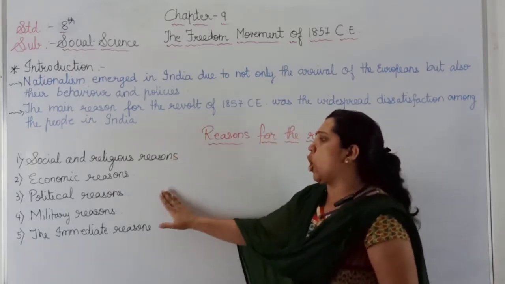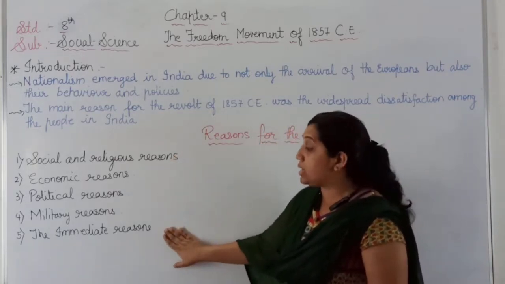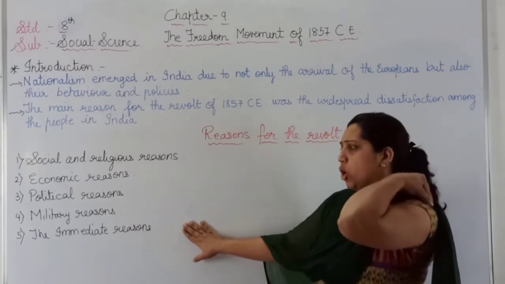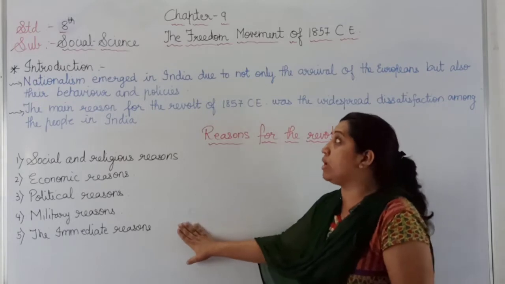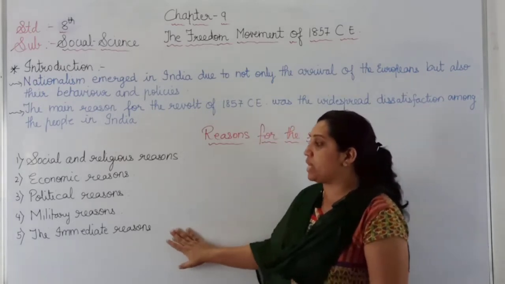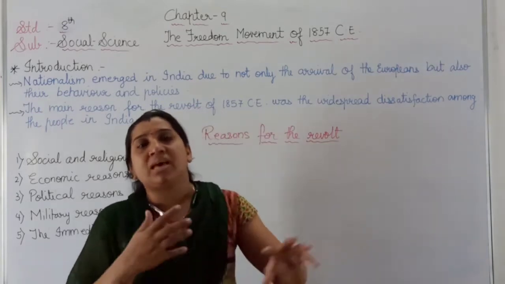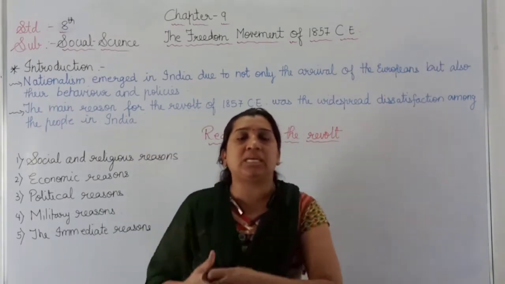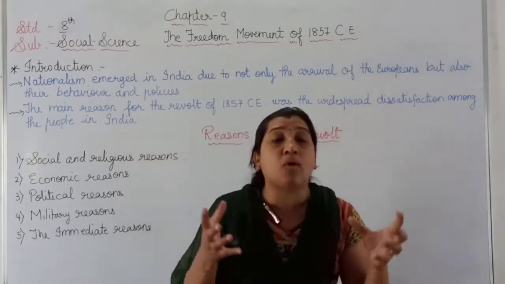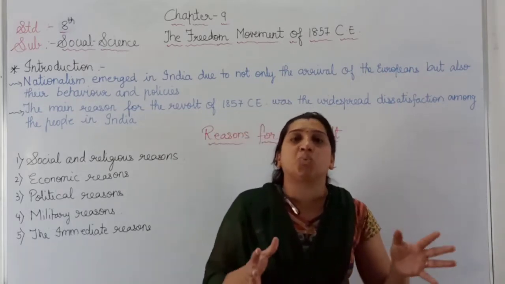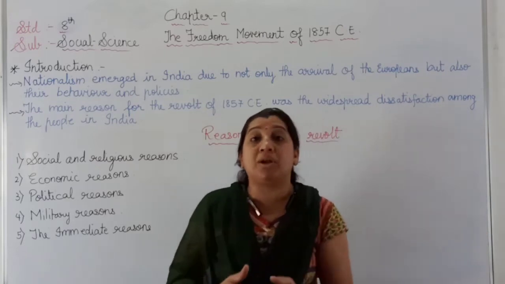Now, among all these reasons, the last reason is a very important one, and we can say that this was also the failure for the revolt of 1857. That is the immediate reason. Previously, when the British East India Company was there, they formed the British Army. During that time, our Indian soldiers were also a part of the British Army.